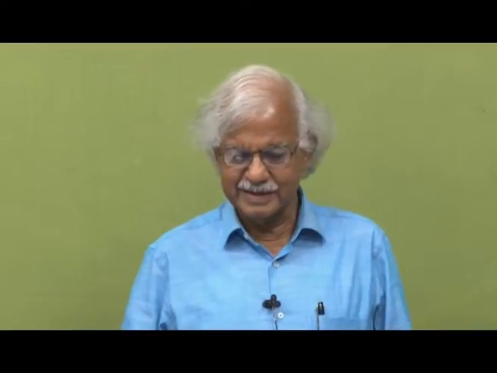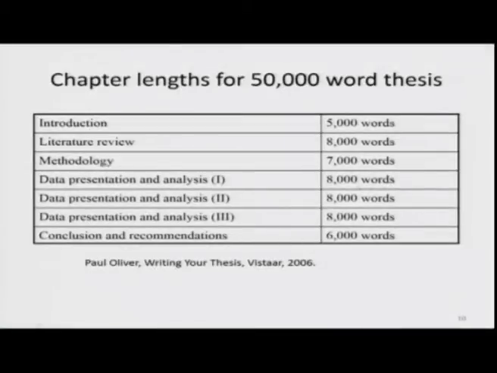Then 3 chapters of analysis, each of them in 8,000 words, and conclusion and recommendations 6,000 words. It is not necessary that you always make policy recommendations. A PhD thesis is a document of knowledge and it is written on a problem on which there has been a long debate in literature, or a problem which cannot be resolved by using existing paradigms. So, you reflect on that.